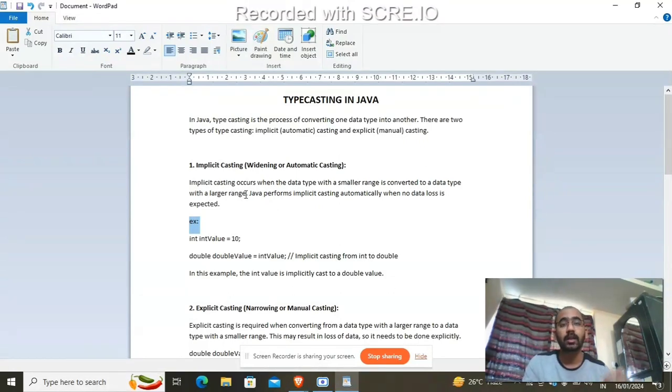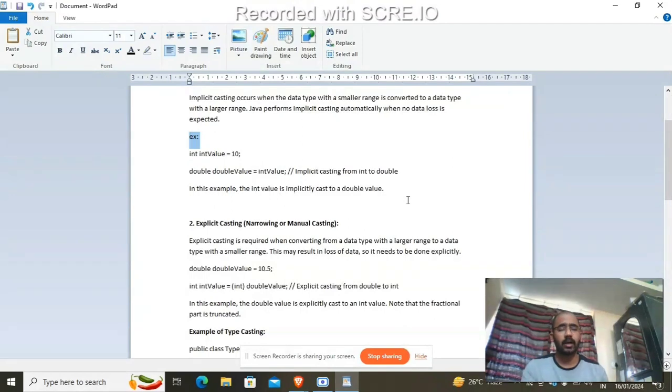You know how to measure the ranges. Range means the bytes of space required for a data type. Also we know the capacity of numbers stored in data types like integer, double, float. In an earlier video I showed how ranges can be captured in data types. So Java performs implicit casting automatically when no data loss is expected. In implicit typecasting, no loss of data is happening. That's why it is most valuable, and it is also widely used.